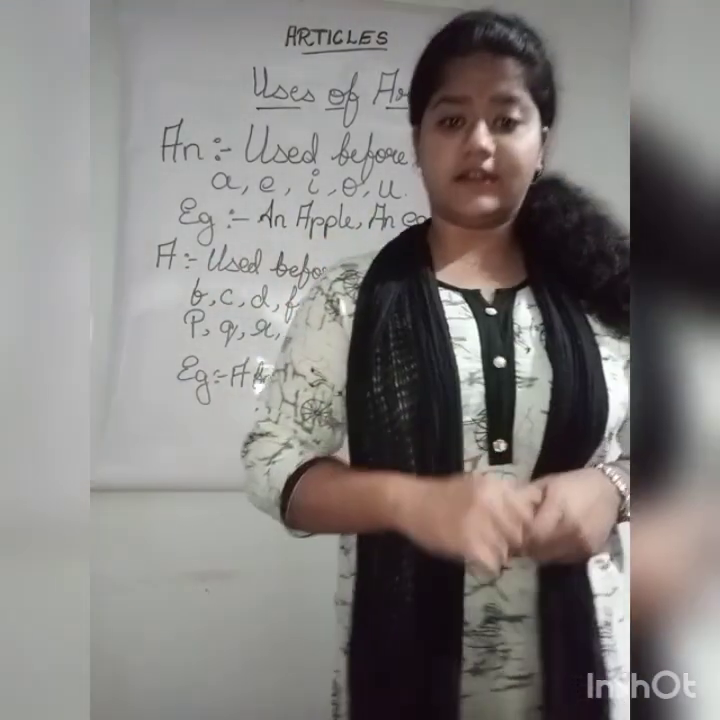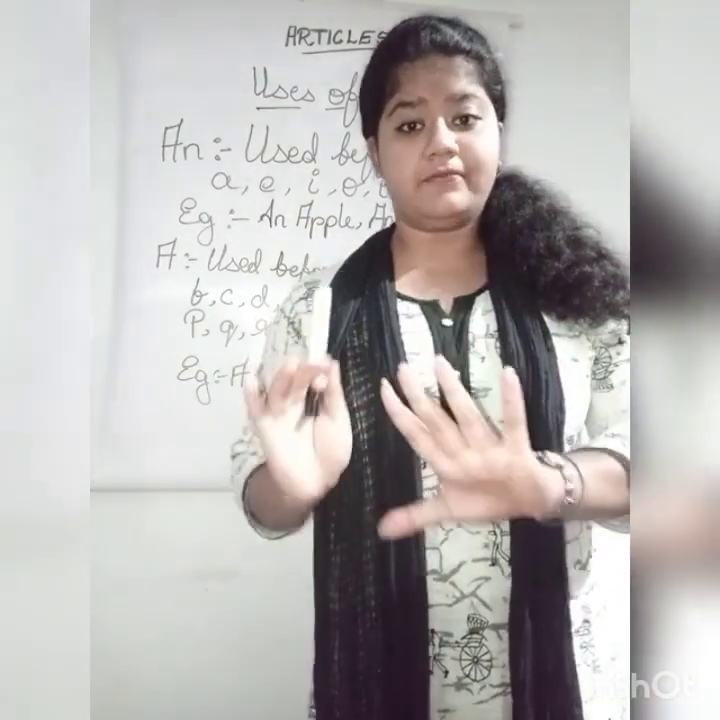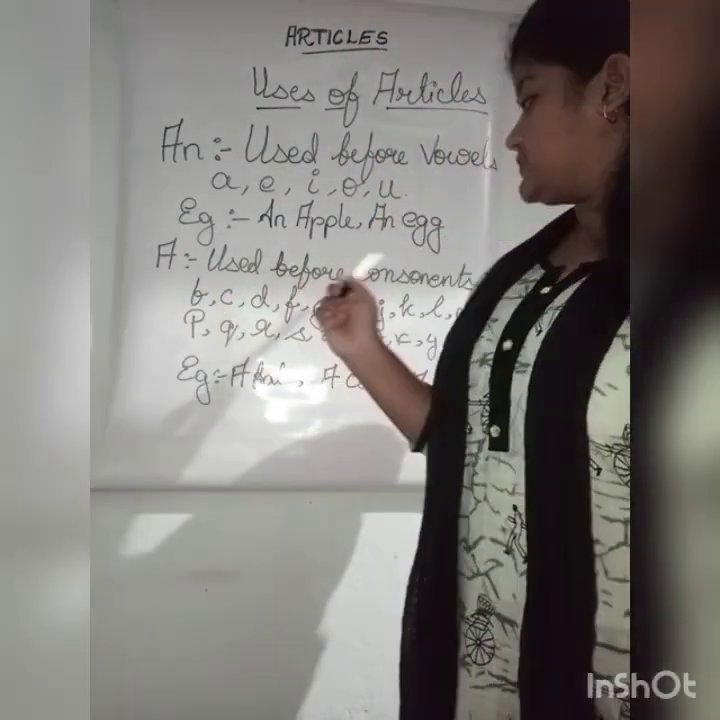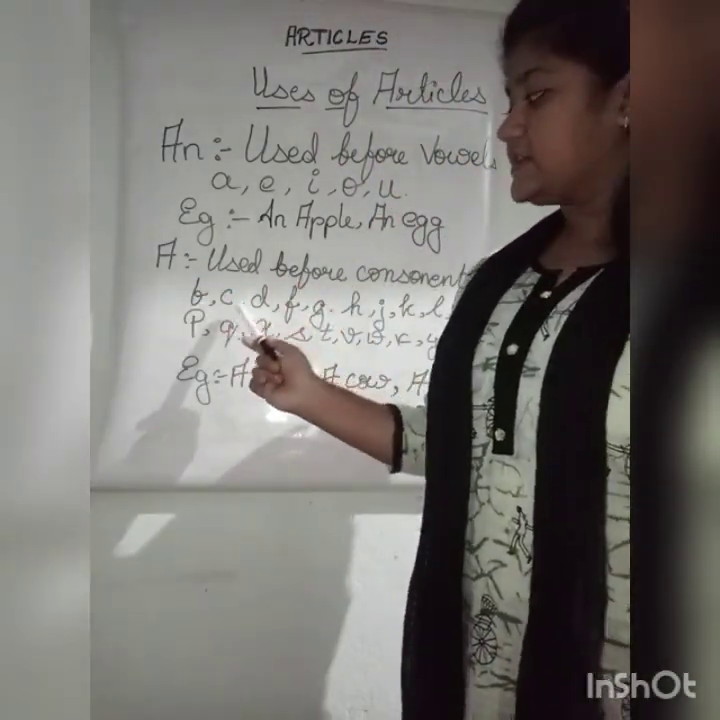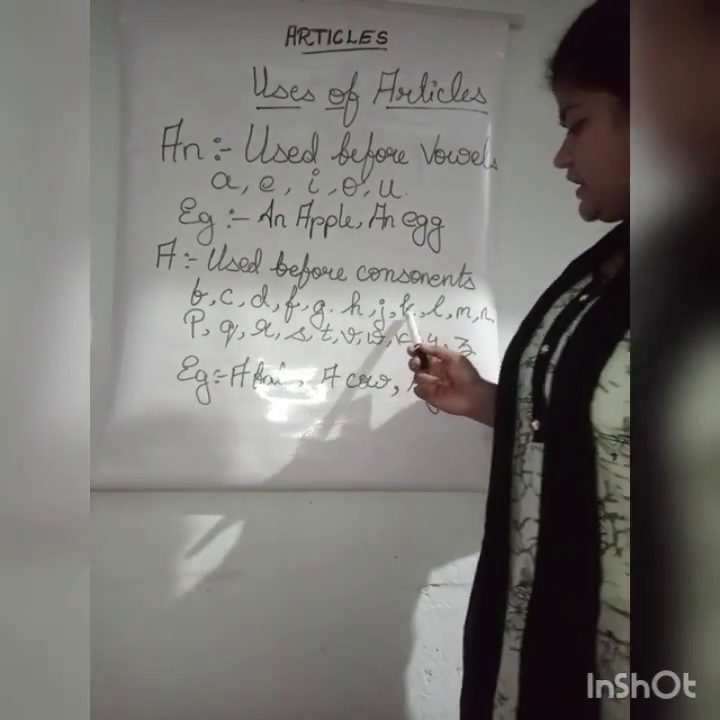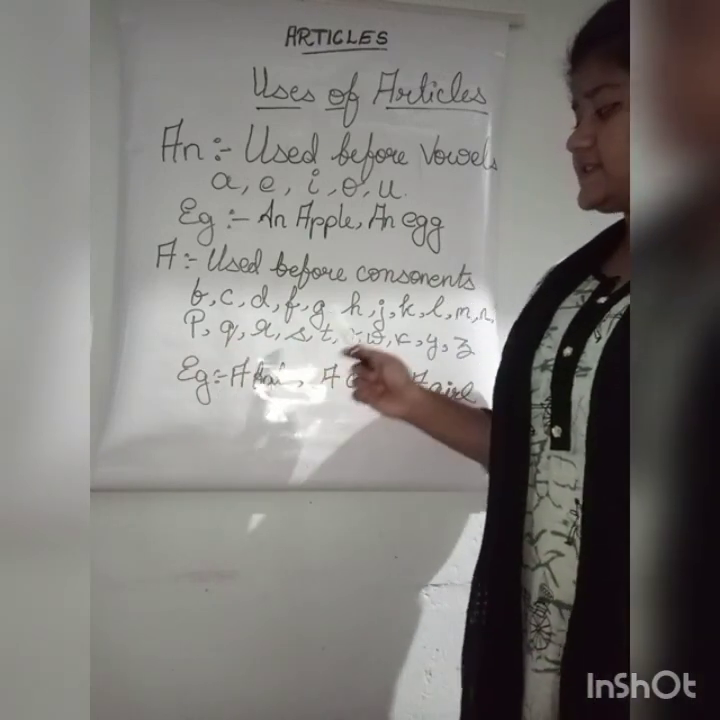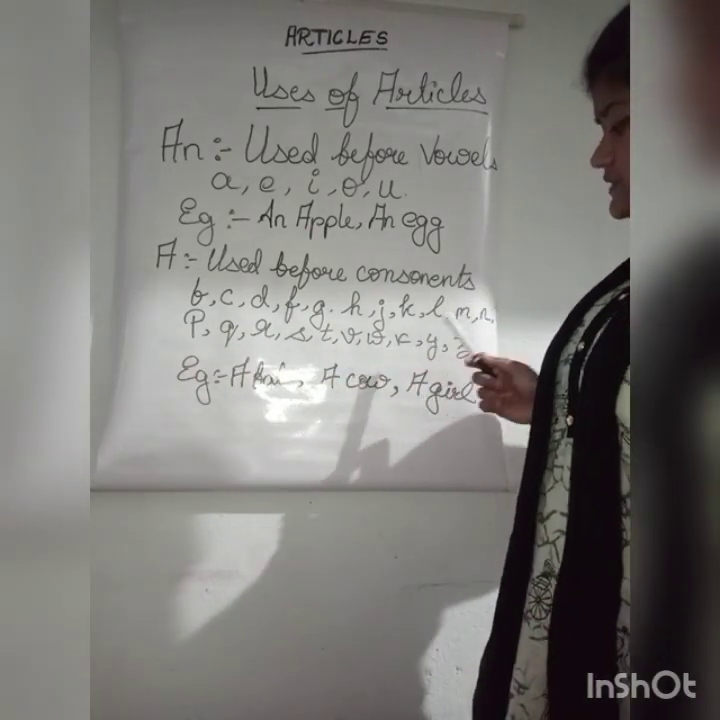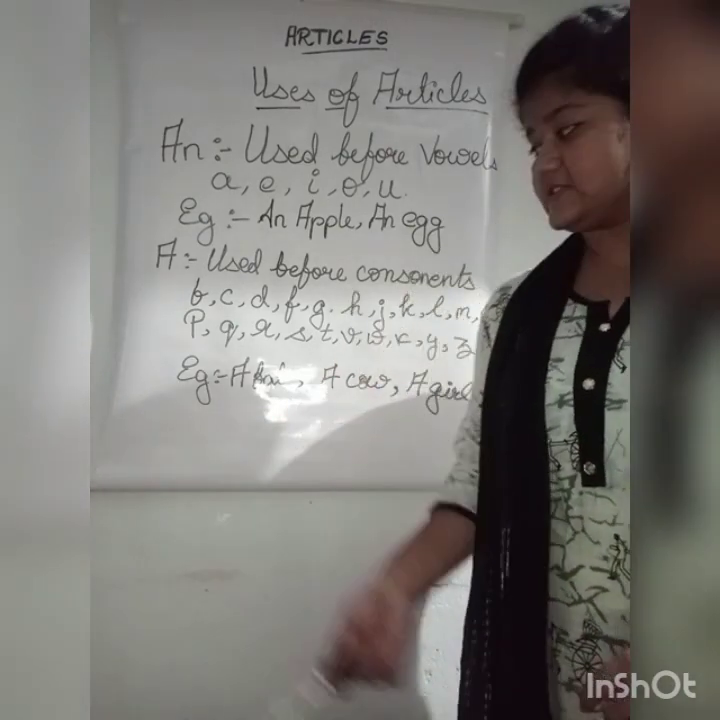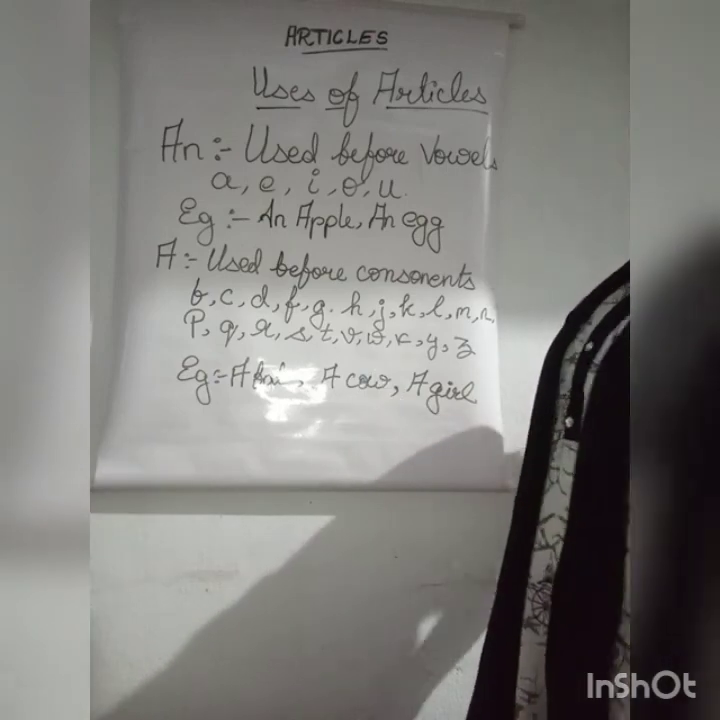Now see, a is used before the consonants. Except the 5 vowels, rest are known as consonants. A is used before the consonants. B, C, D, F, G, H, J, K, L, M, N, P, Q, R, S, T, V, W, X, Y, Z. These are considered as consonants. For example, a bat, a cow, a girl.